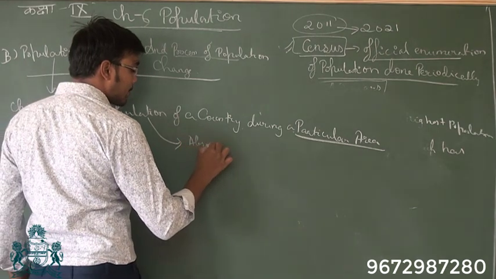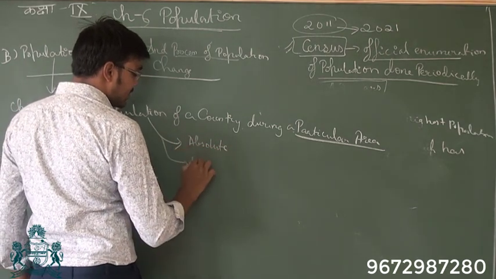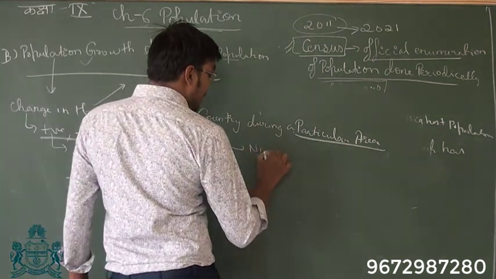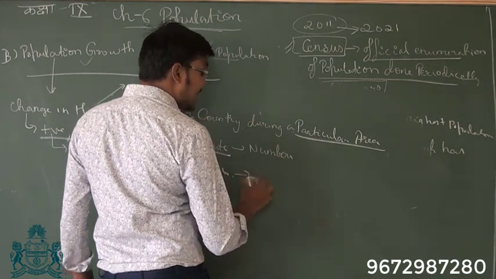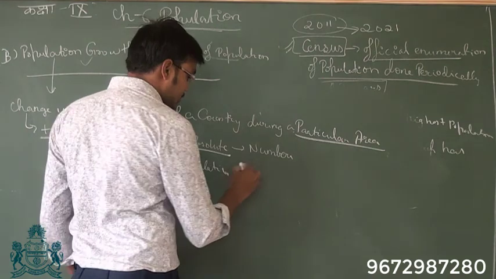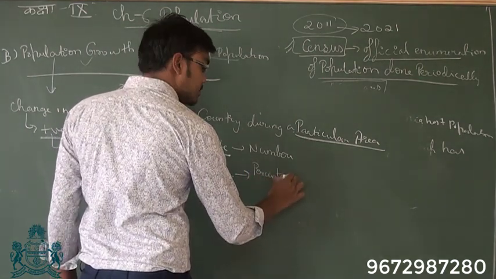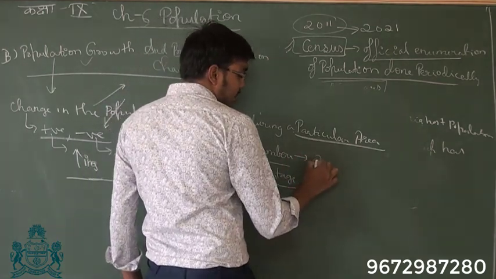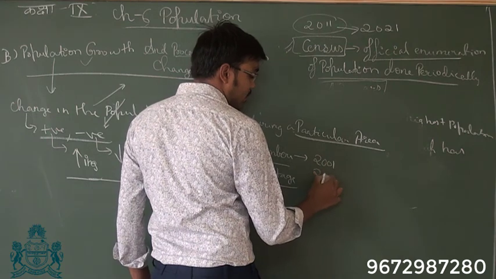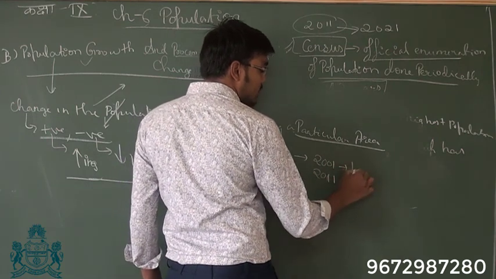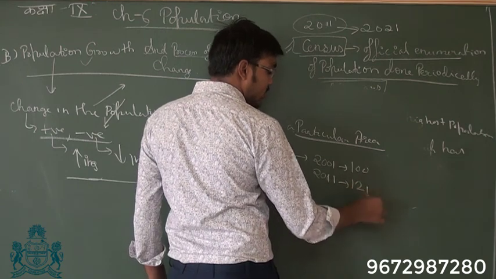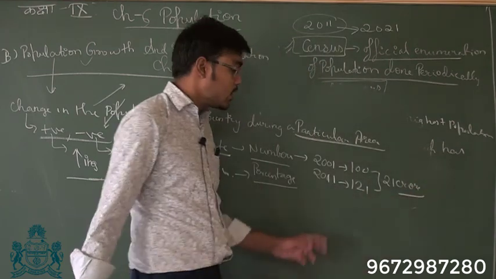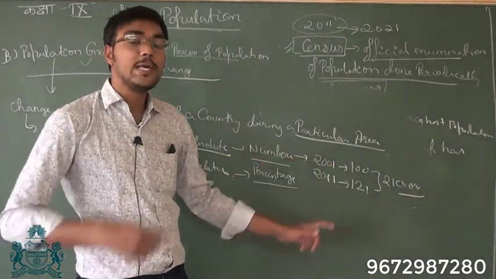Now this population change is actually measured in two ways. One is absolute, second is relative. Absolute is usually calculated in numbers, whereas relative is measured usually in terms of percentage. So in numbers, you can say that in 2001 population was 100 crore, in 2011 population was 121 crore. So how much increase is there? 21 crore. So that is the absolute change in the population.